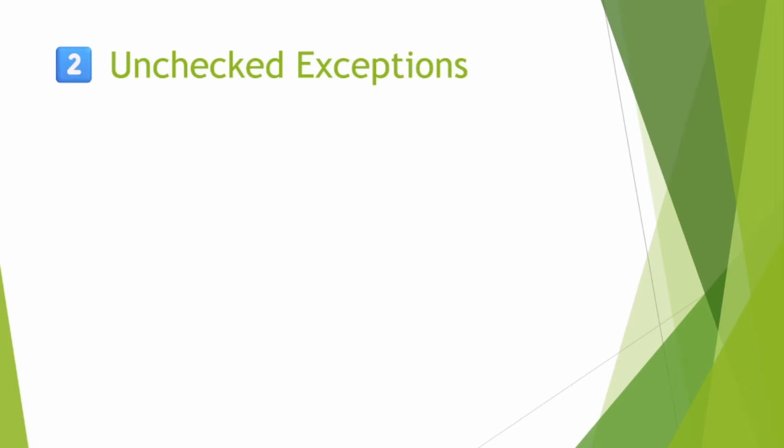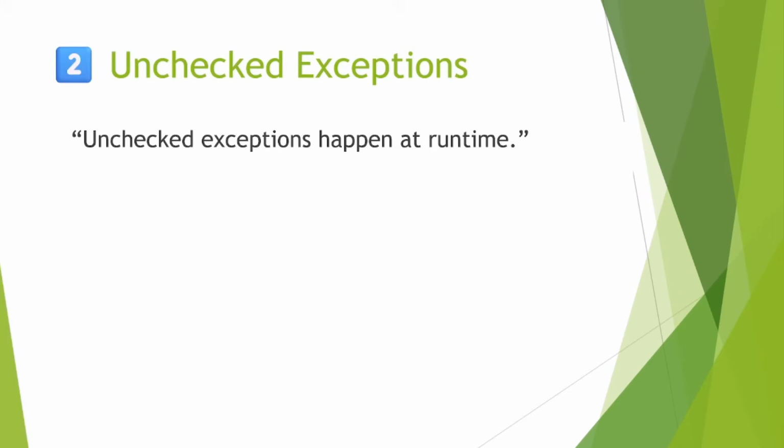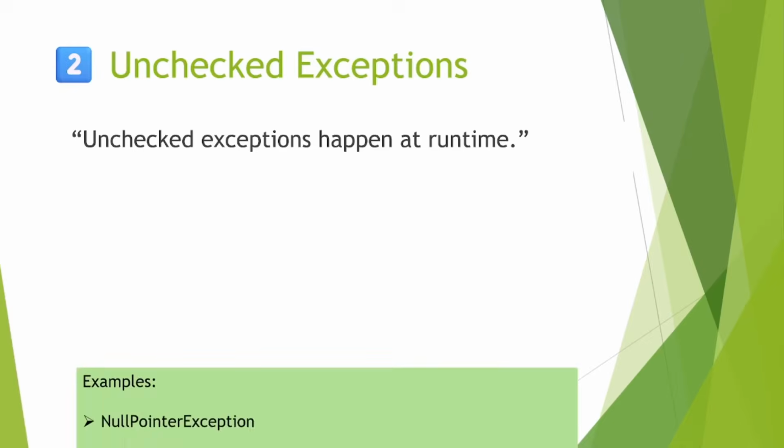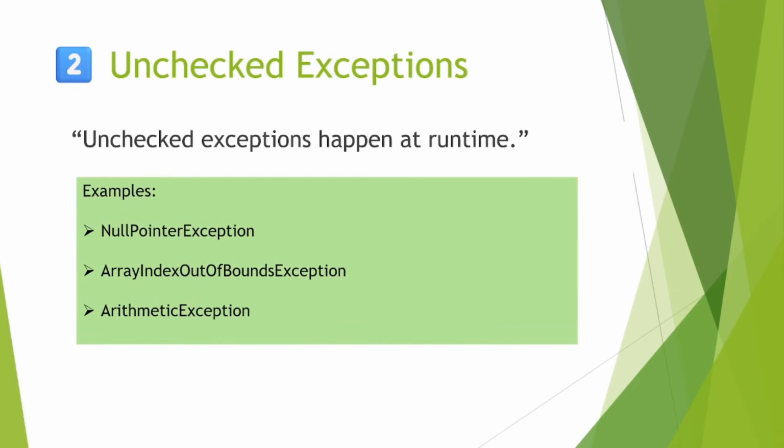The second type of exception is unchecked exception. Unchecked exceptions happen at runtime and it is not good practice to handle them. For example, null pointer exception, array index out of bound exception, and arithmetic exception. These usually come from bad logic.